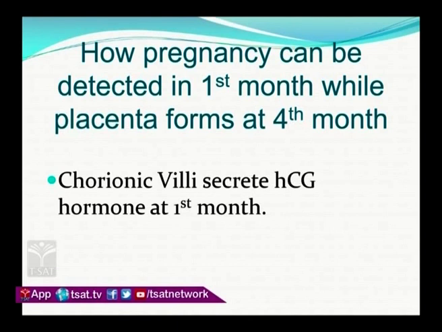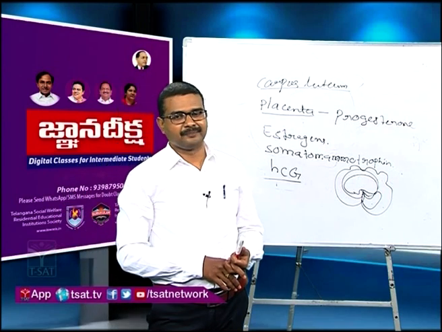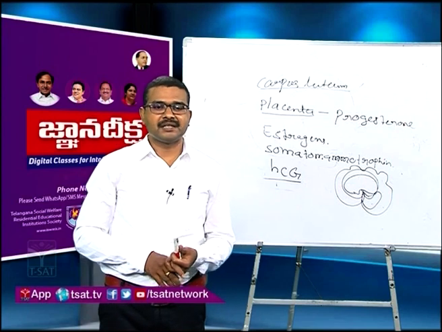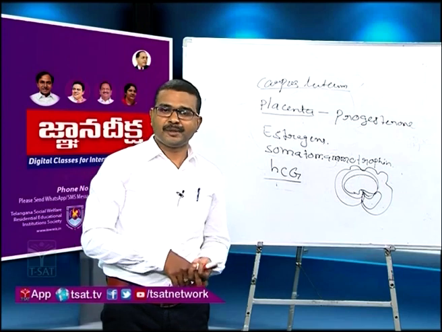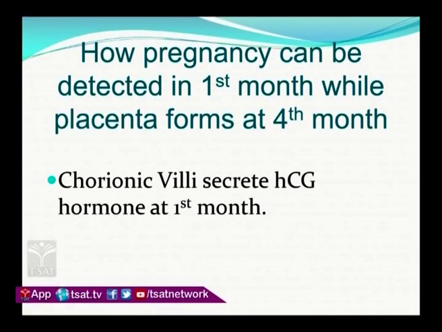You see that the corpus luteum will continue up to the fourth month, and after that the placenta will originate. The chorion is a composition of the placenta. That's why from the first month, the chorionic villi secrete human chorionic gonadotropin hormone.